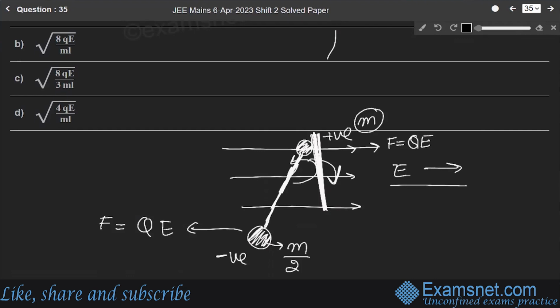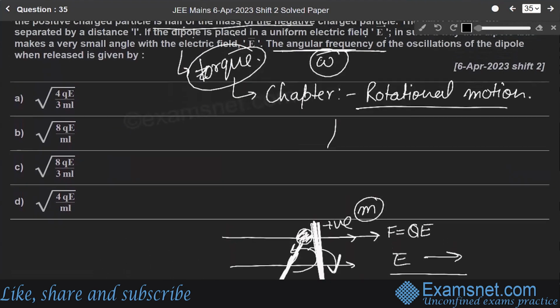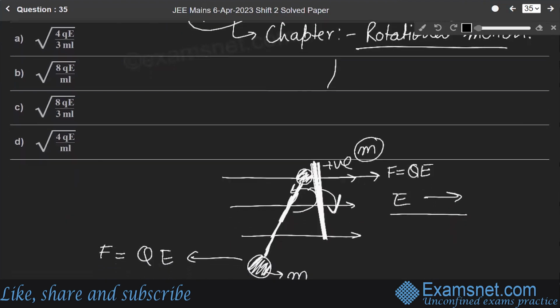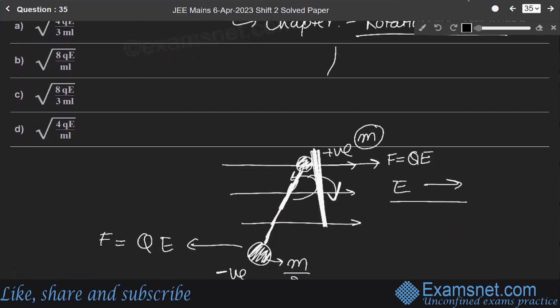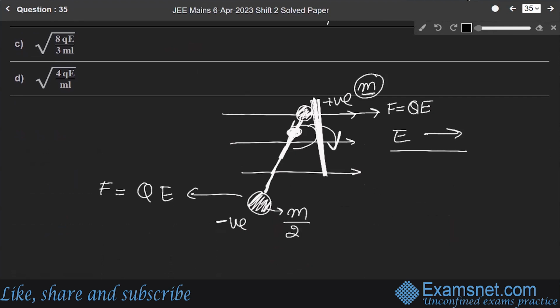So this will tend to come back to its original position and it will do a rotational motion around the center of mass. Let us say its center of mass is here. Why is it here? Because this is mass m, this is mass m by 2. So the center of mass is always towards the heavier mass.